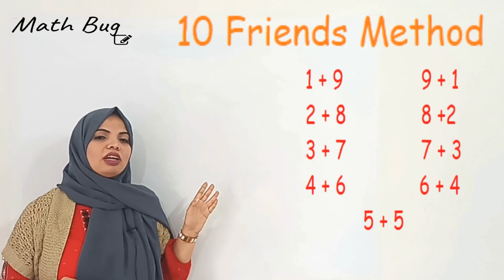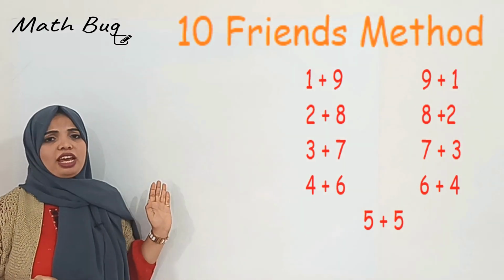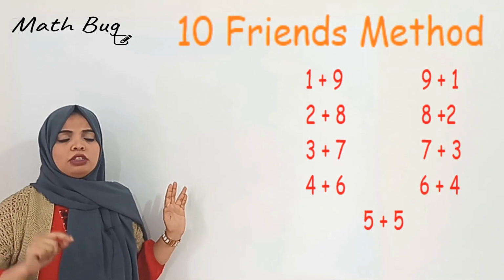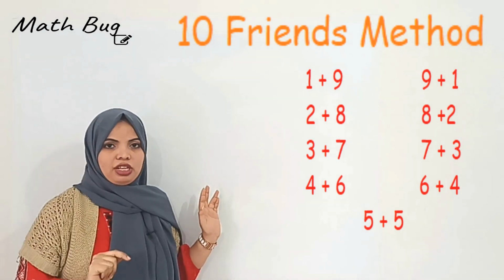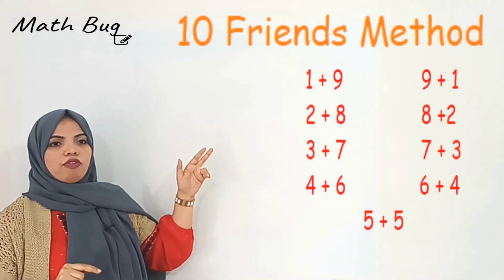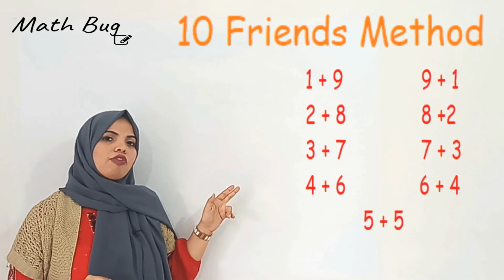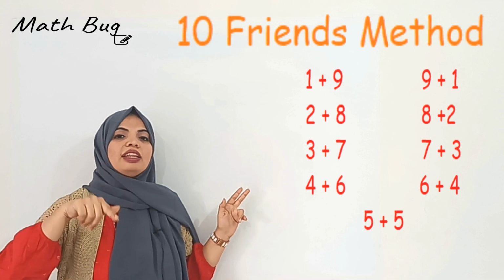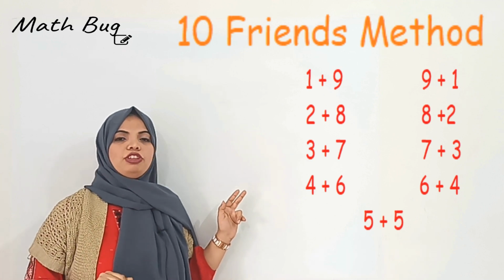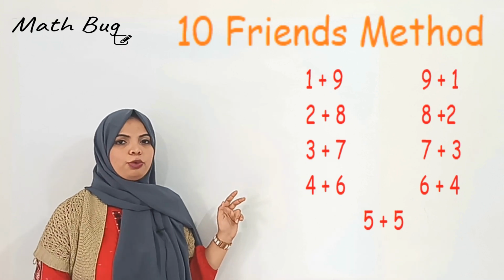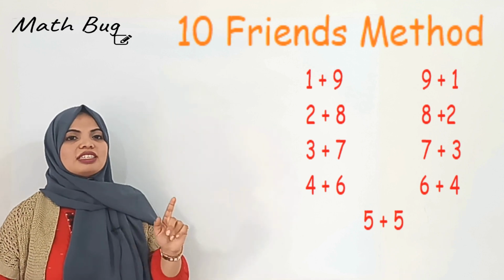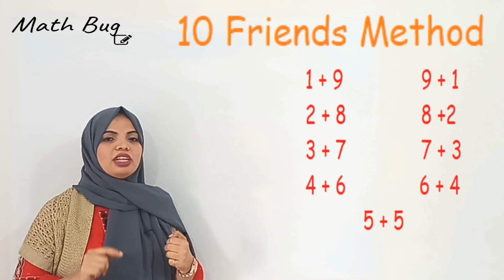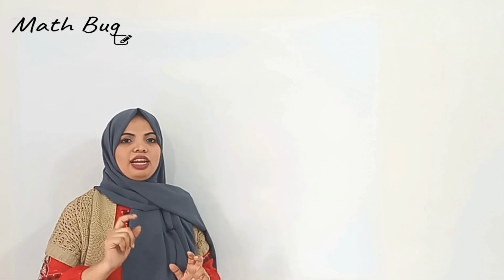So if you remember these friends of 10, it becomes very easy for you to do your mental math actually. Okay, once you have learned these friends of 10, first remember it and then quiz yourself with your parents. I really suggest you quiz yourself with your parents. Ask them to ask you these friends of 10 or friends of 20 from the middle, that is randomly.